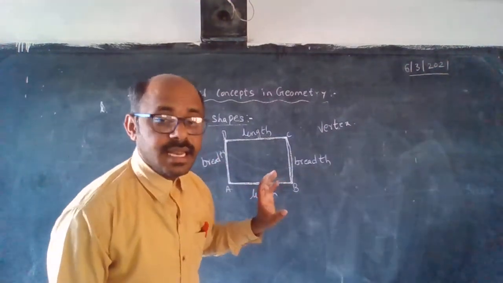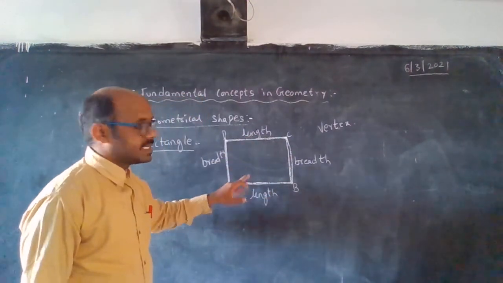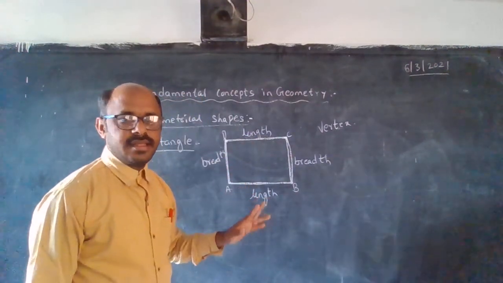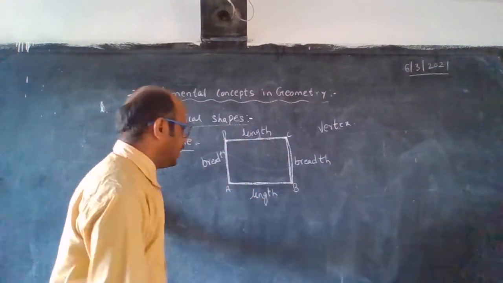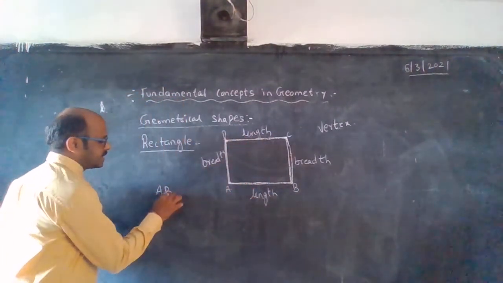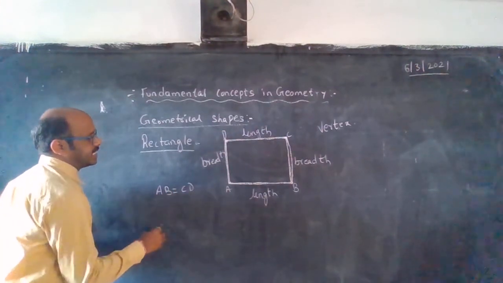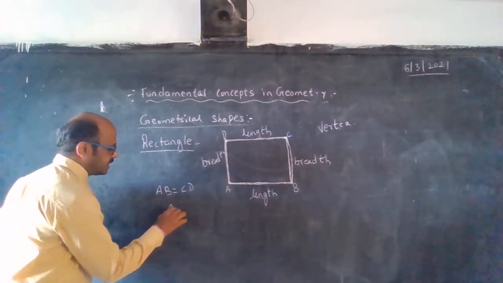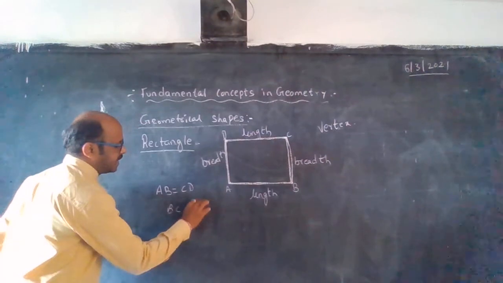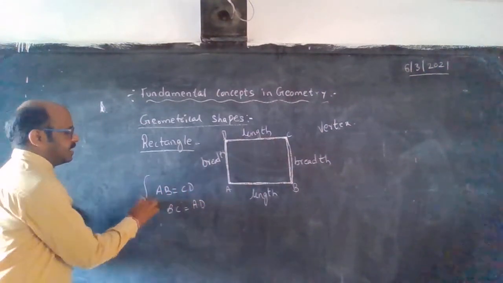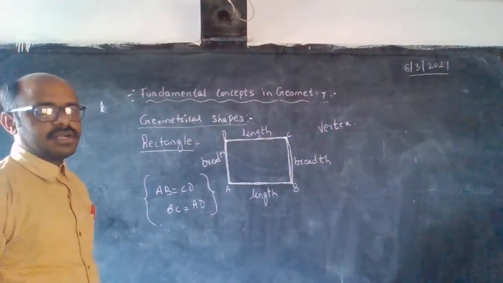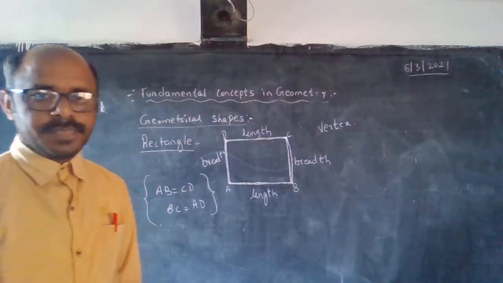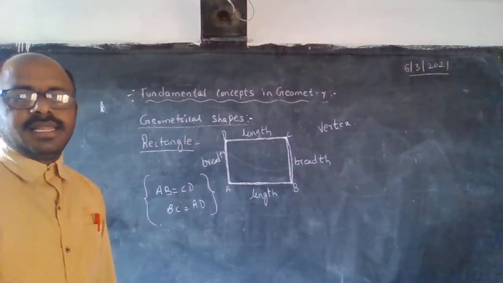In the rectangle, opposite sides are equal. Means what? AB side is equal to CD side. BC side is equal to DA side, or AD side. This is the rectangle.